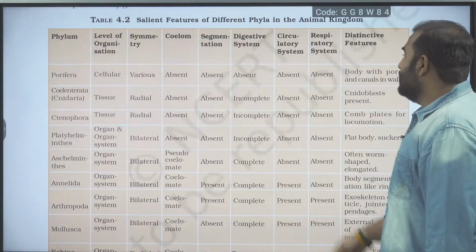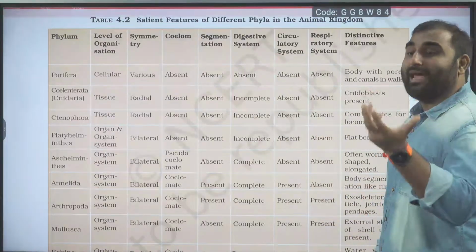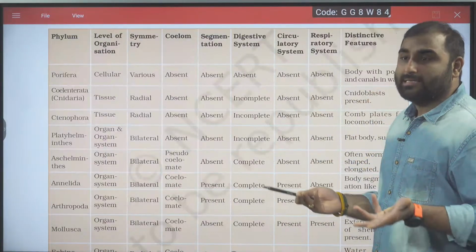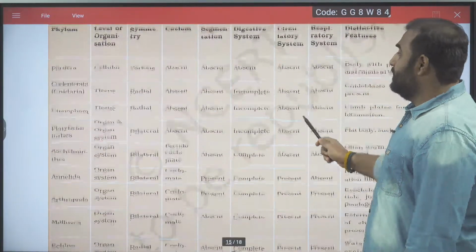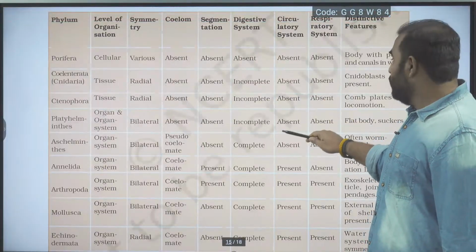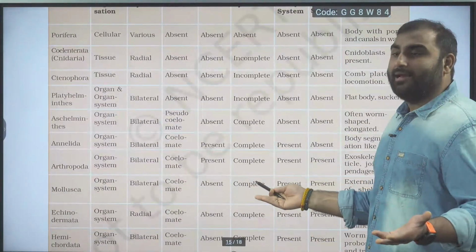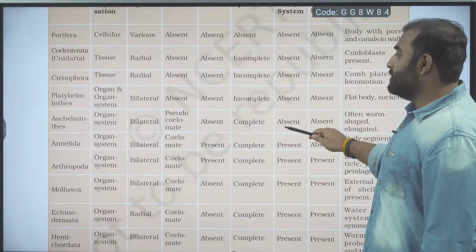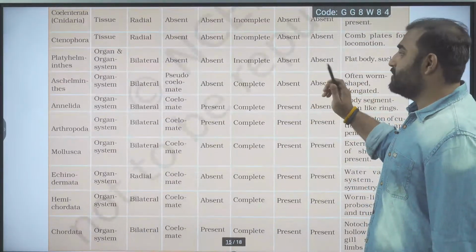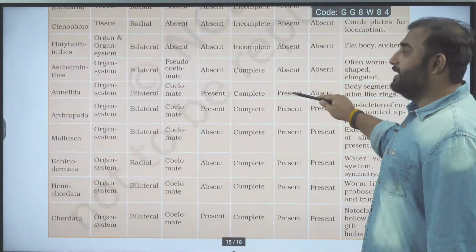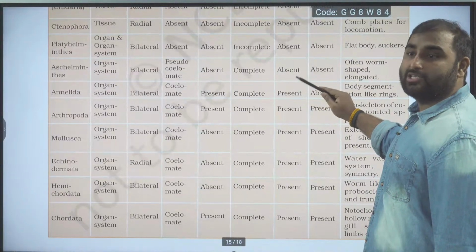Circulatory system: Porifera absent, they have a water canal system, water is flowing in the canals. Cnidaria, Ctenophora, no circulatory system, directly in contact with the water, exchange happening directly with the water. Platyhelminthes and Aschelminthes also absent. Annelida circulatory system present, that is closed.